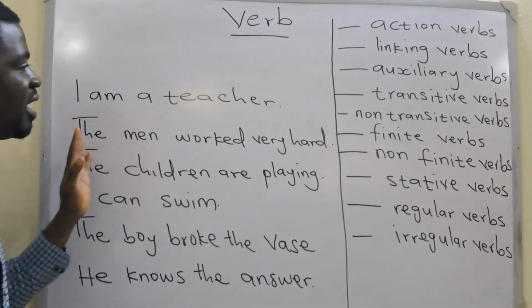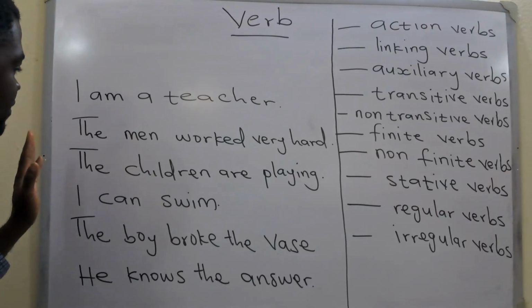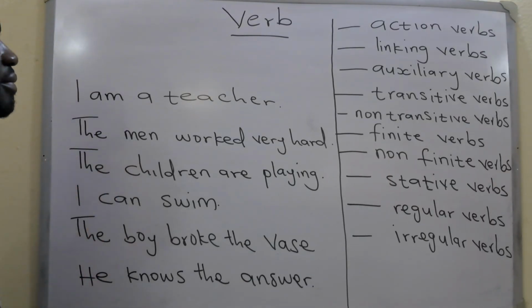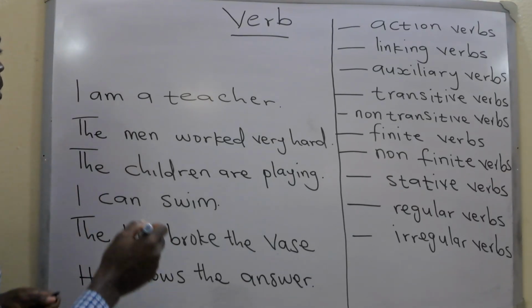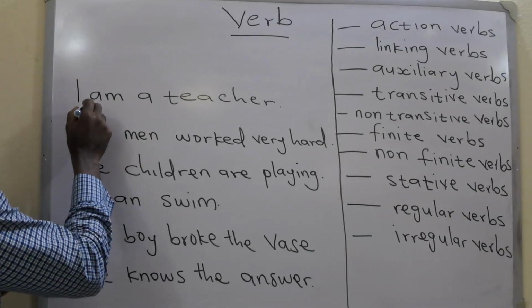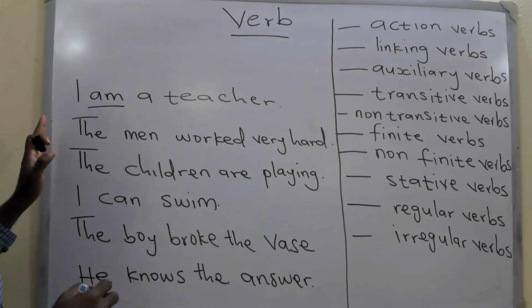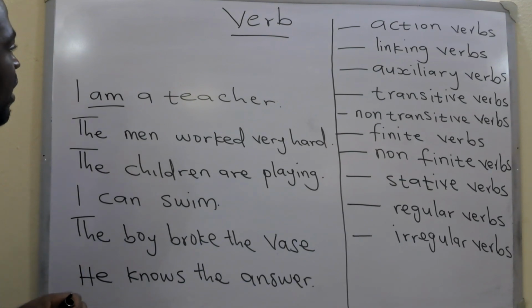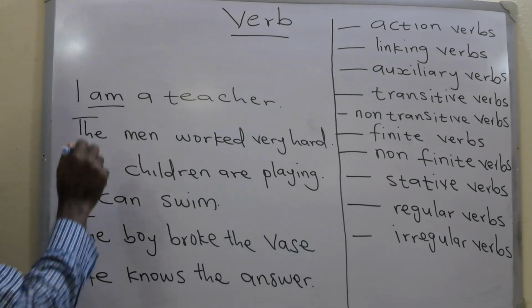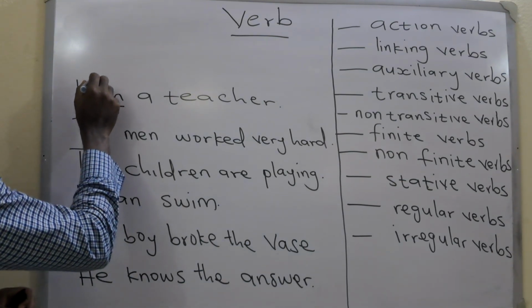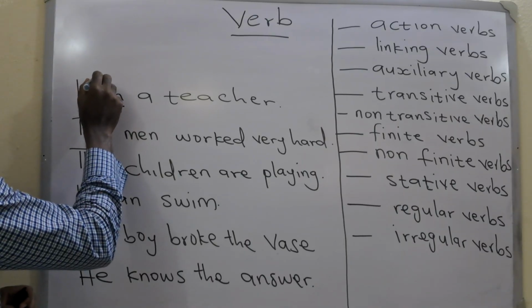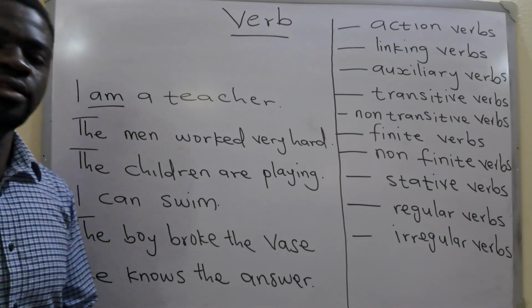Now, on the board, I have examples of sentences with verbs. Here, this is the verb am, and it says, I am a teacher. In this example, I don't have to do any activity.